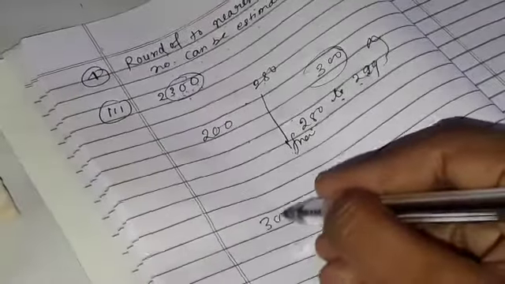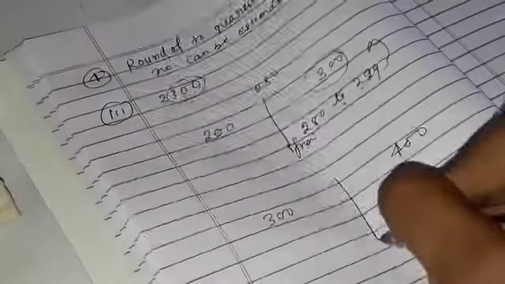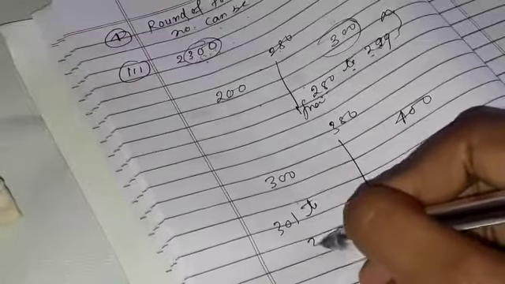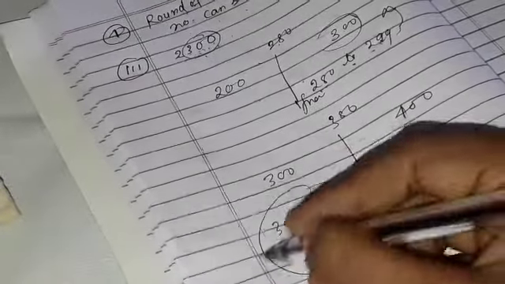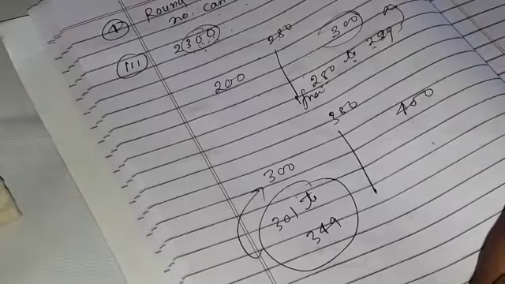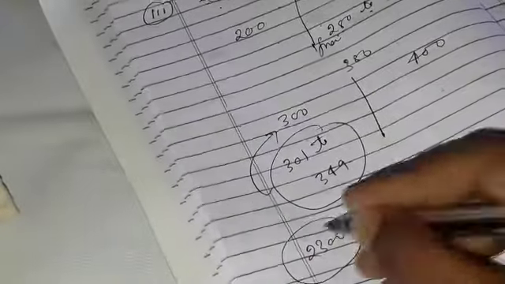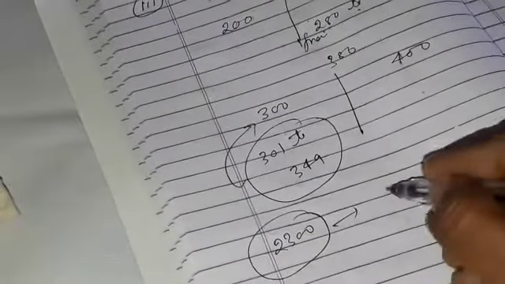Also, class, if I am talking about between 300 and 400, this is 350. So 301 to 349, these numbers also belong to 300. So class, for 2300, for nearest 100 your answer is